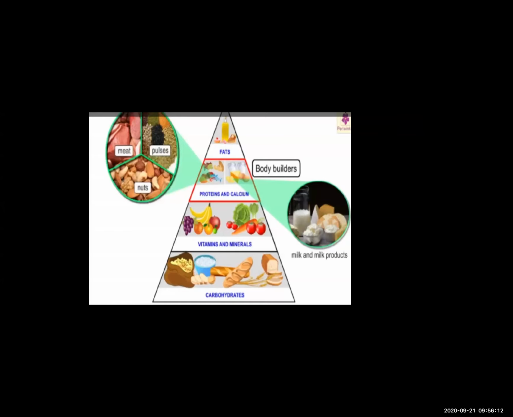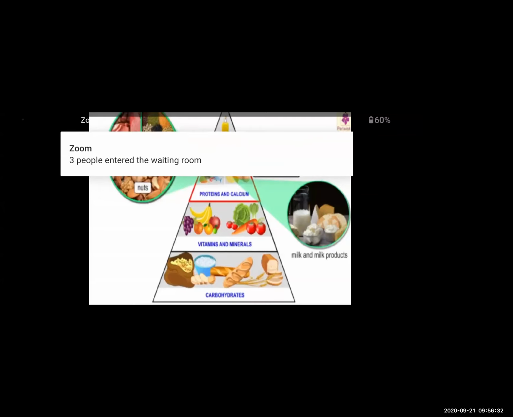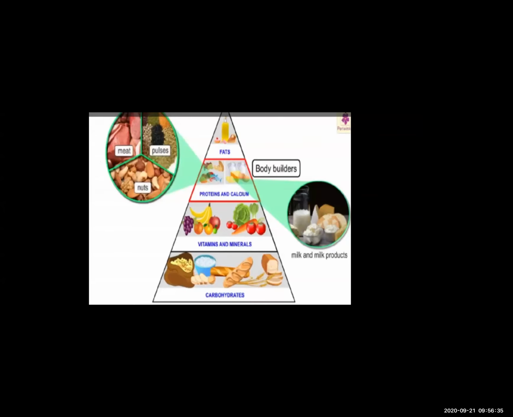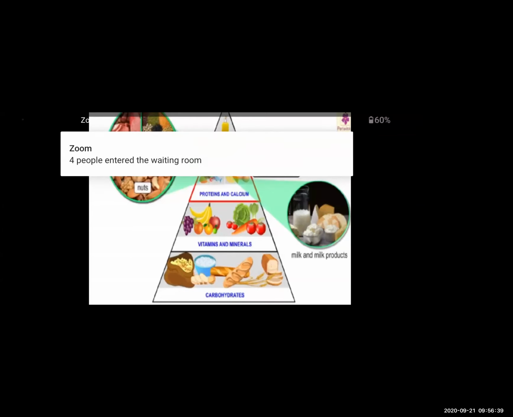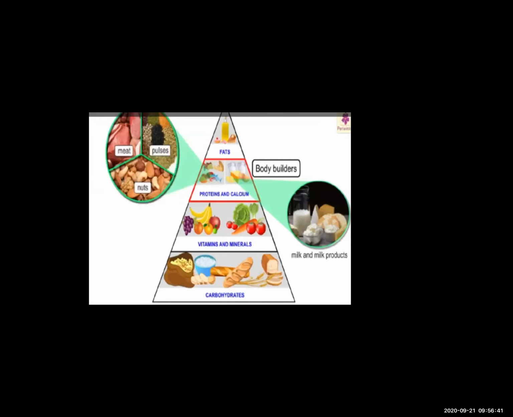Our mothers and parents tell us daily, drink milk, you get the energy, you get the proteins, you get the calcium. If we lack calcium and proteins in our body, at that time we have to drink milk and eat milk products. Okay, it's a bodybuilder. From eating proteins and calcium, our body will build properly.